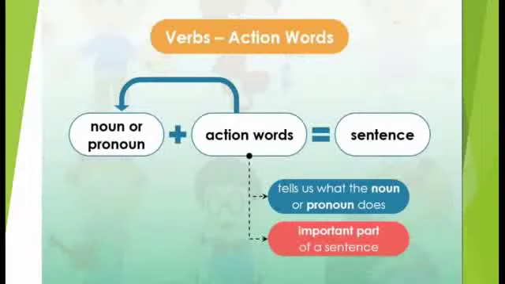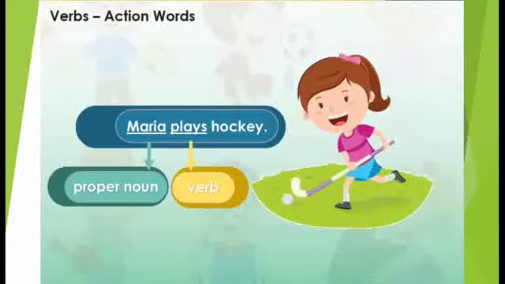Now we will learn about verbs, that is, action words. Doing words are action words. They are the words that tell us what the noun or pronoun does. Verbs are an important part of a sentence. They complete the sentence. For example, Maria plays hockey.